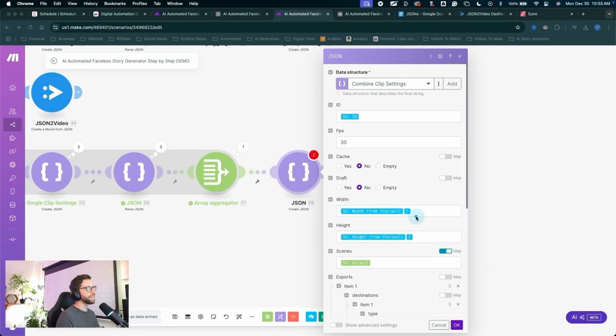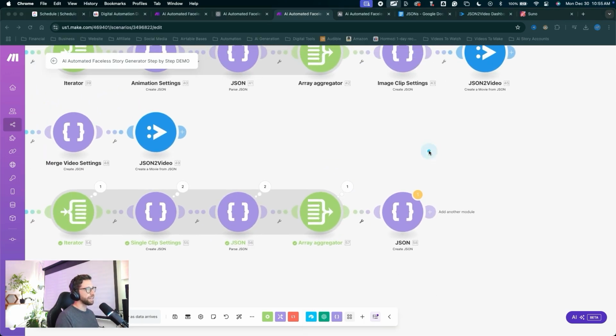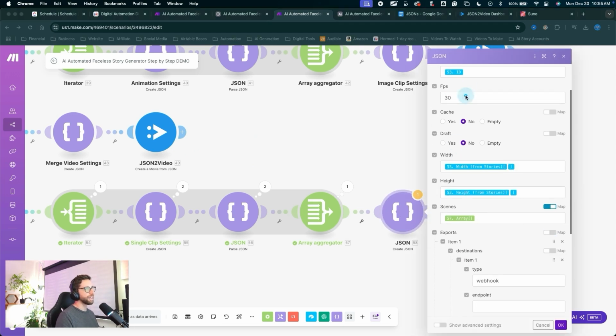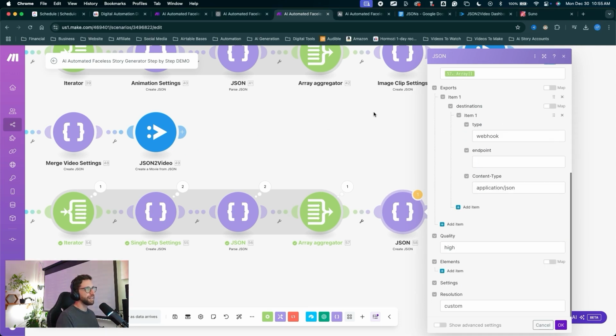I built out these data structures to just enter in settings for JSON to video. I'm going to click OK. All of these settings are going to relate to the JSON to video modules and how JSON to video actually constructs their videos. So a lot of these names are relating simply back to the JSON to video specifications for creating videos. Again, this took me a long time to figure out how to make these, but once you have completed a data structure, these data structures actually save into your Make account.